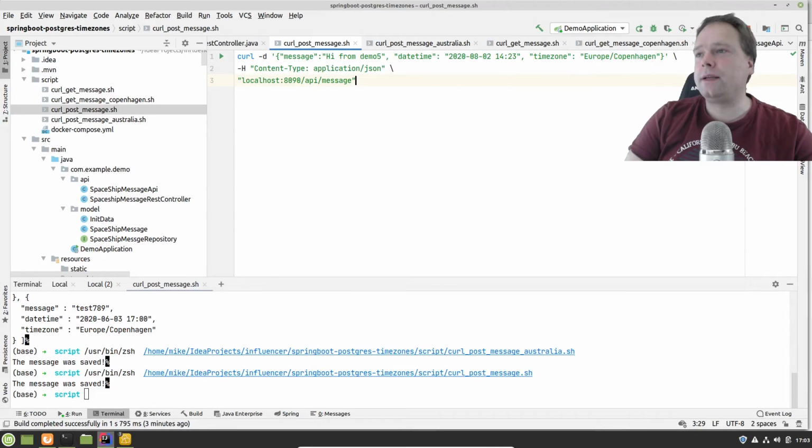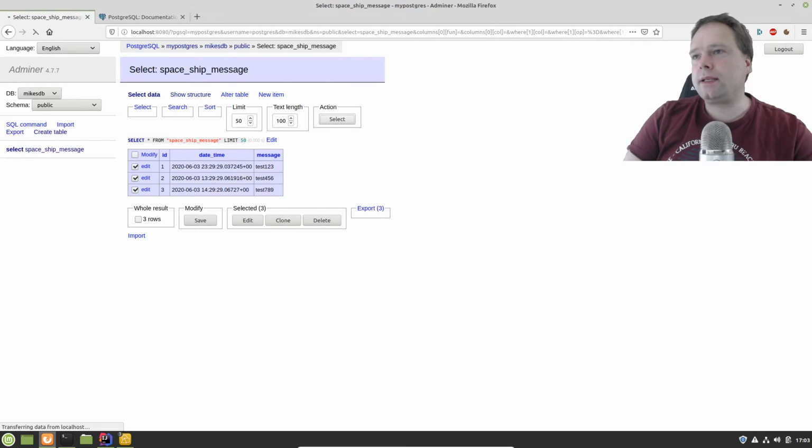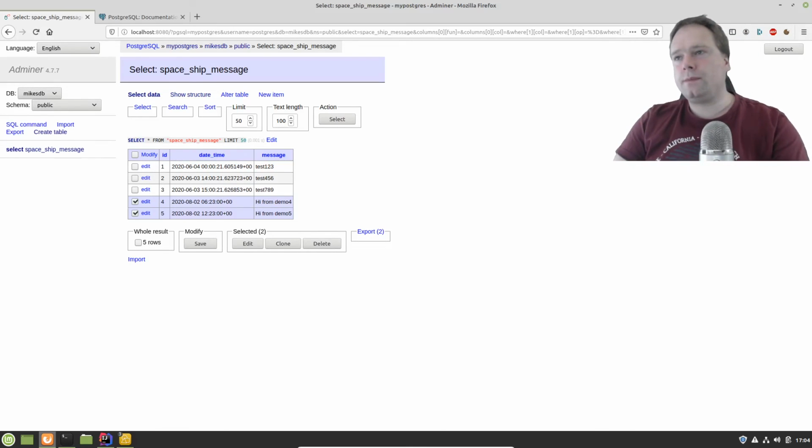So let us see how it actually looks in the database. Let us go look in the browser. Select, and here's the data. We can see there's definitely a difference in the times because of the time zones. So it's stored in UTC, with plus 0000, that there's no offset. So it is UTC.